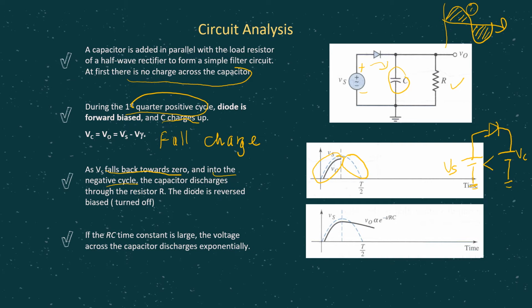That's why we are saying the diode now is reverse bias. Because the diode is reverse bias, it is an open circuit, no current flows, so obviously the capacitor will be discharging through the resistor. That's why, if you see from the output waveform, there will be output voltage here, but now it becomes reduced, because the capacitor is discharging over time. So that's why we're having this pattern here.